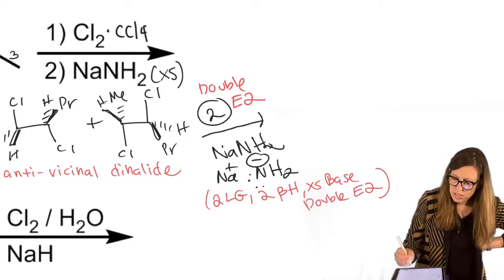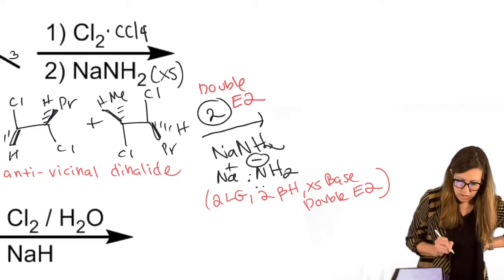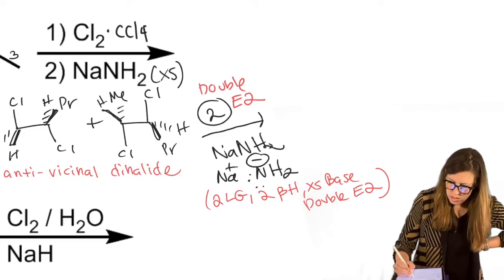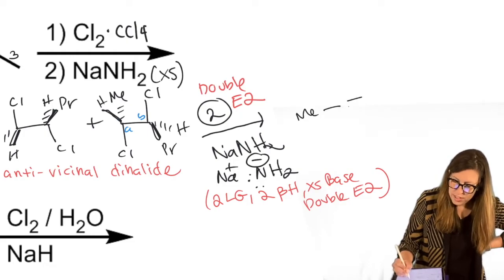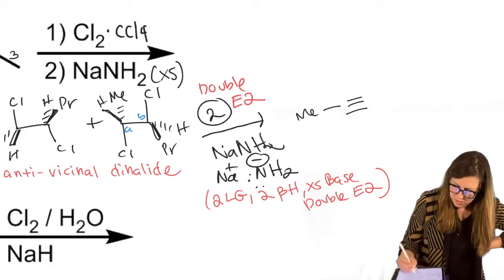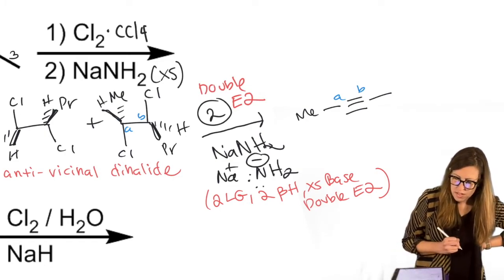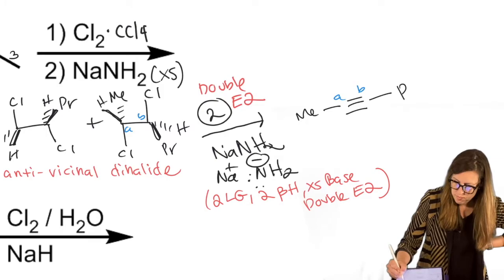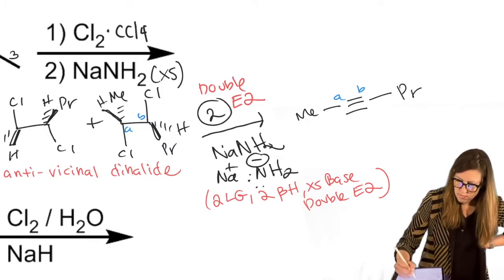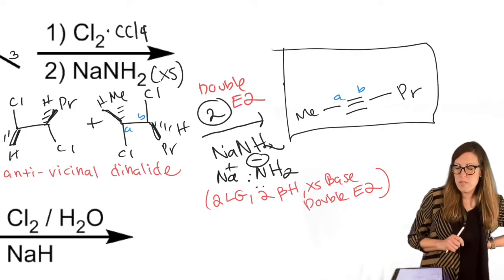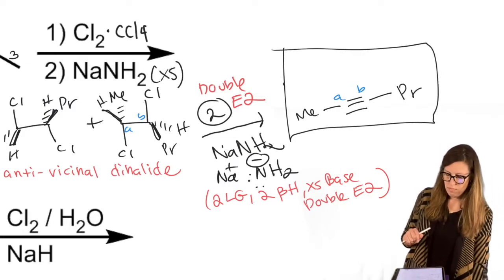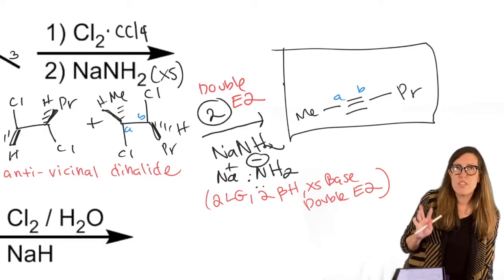What is useful about a double E2? It allows us to access a particular functional group. So here's my methyl that was there. This is carbon A and B. It is now part of an alkyne. And what else was there? The propyl. That's my final answer. Remember to draw those linear, those alkynes. So that's just 2 steps.